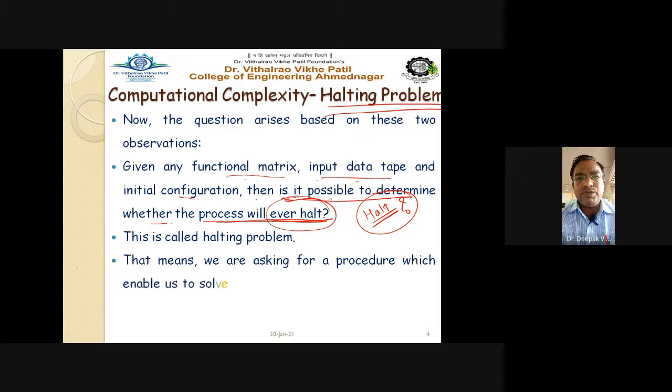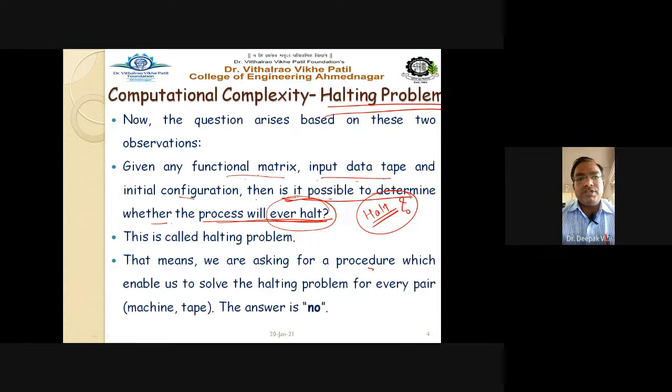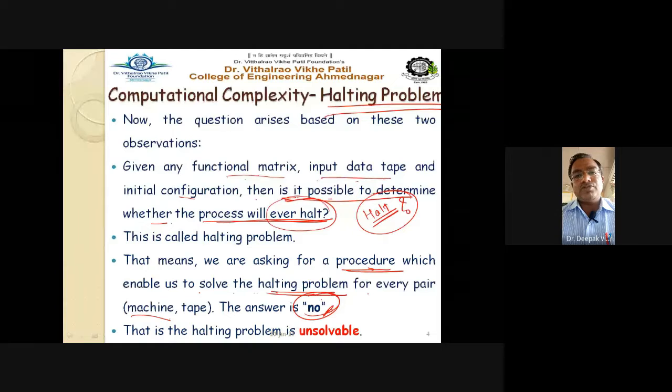So we are asking for a procedure which enables us to solve the halting problem for every pair, that is machine and tape, and the answer is no. We have to find a procedure, a method, or write down an algorithm which solves the halting problem for every machine and tape pair, and the answer is no, we are not able to find this. So the halting problem is unsolvable. Remember this point.